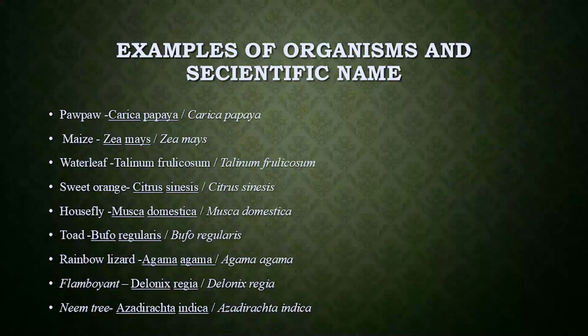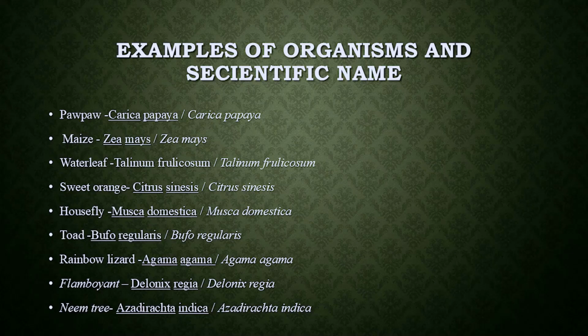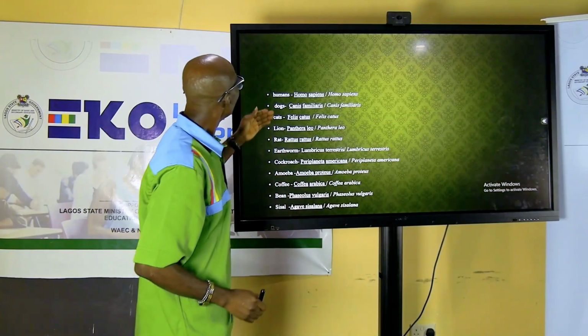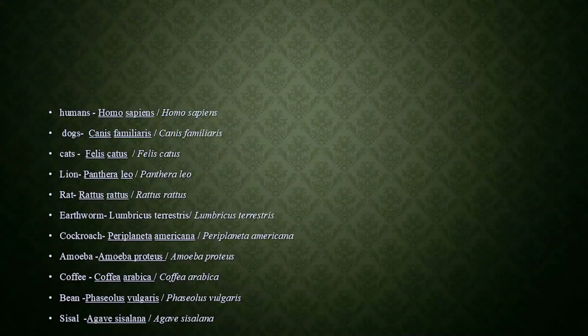The next one is housefly. Housefly is Musca domestica, to show that it is the kind of fly that resides within us. And our toad is Bufo regularis. Let's move on. We have here human being, we are referred to as Homo sapiens. Some say modern human. Dog is Canis familiaris. Then our lion is Panthera leo.